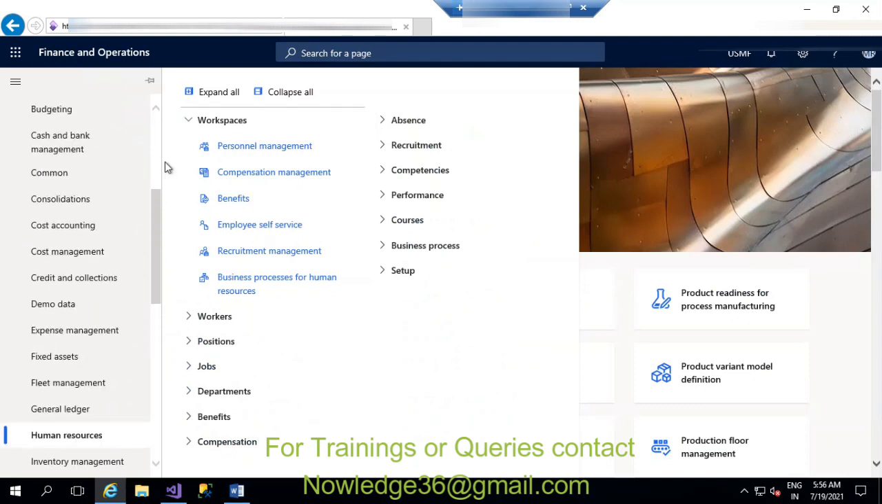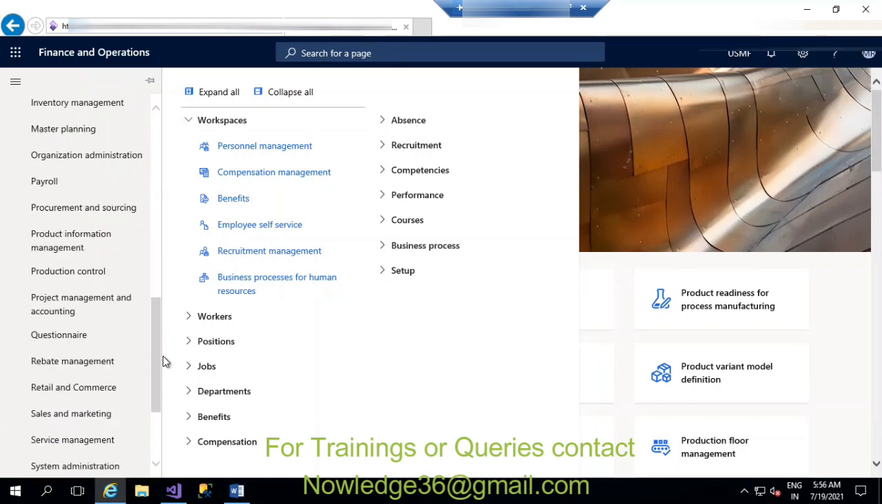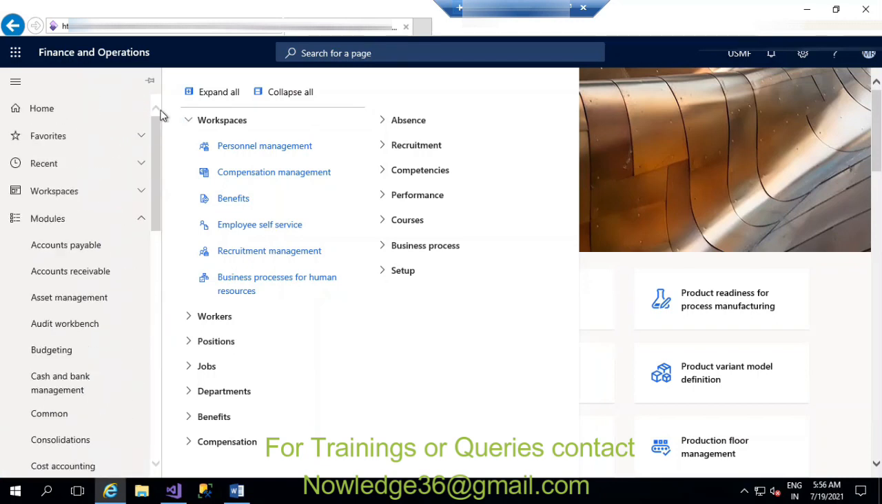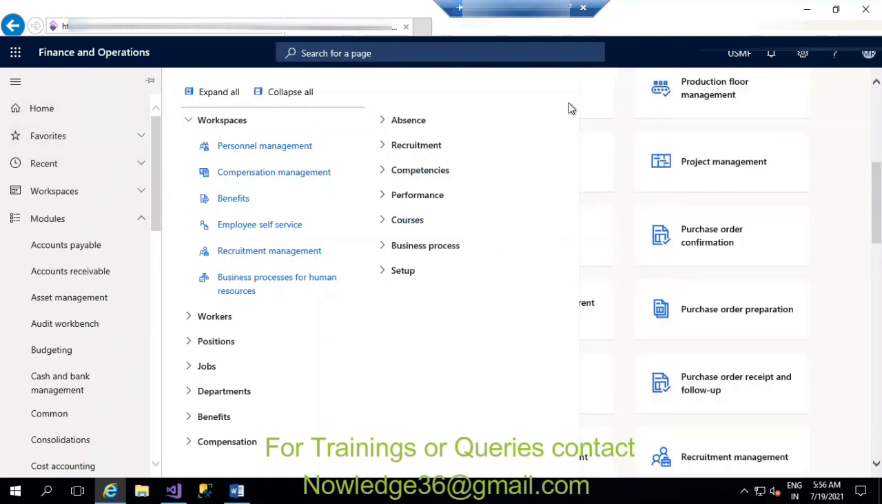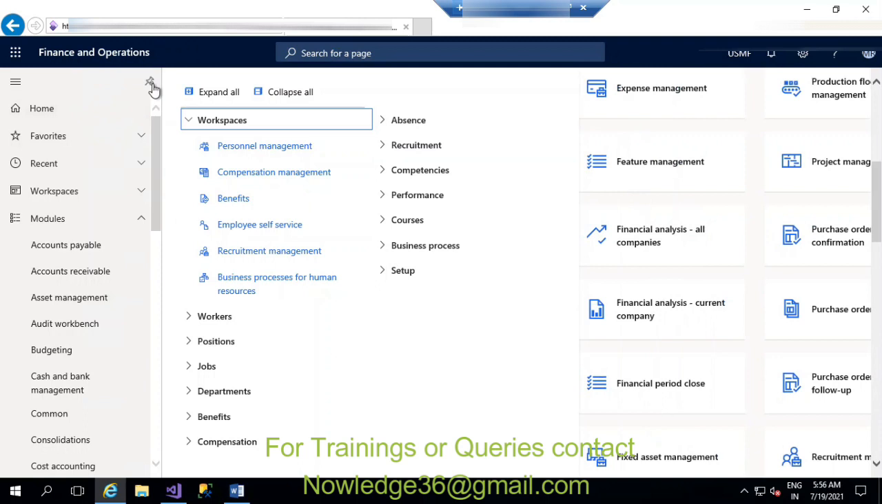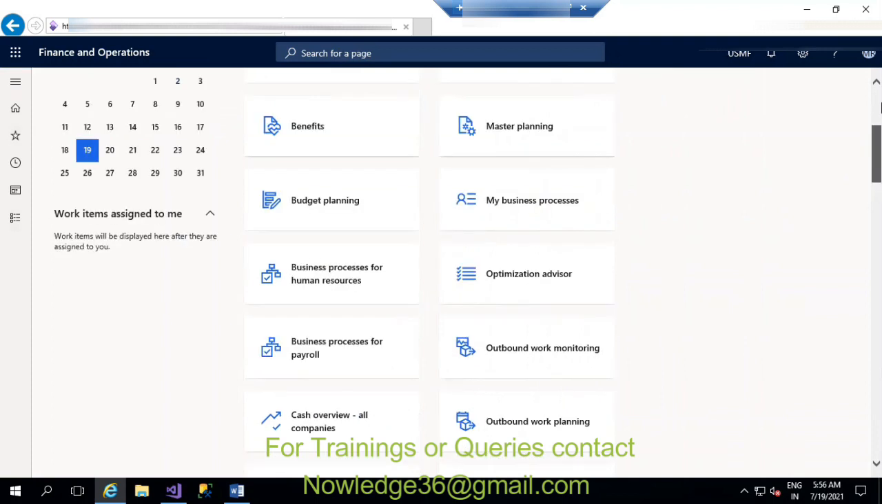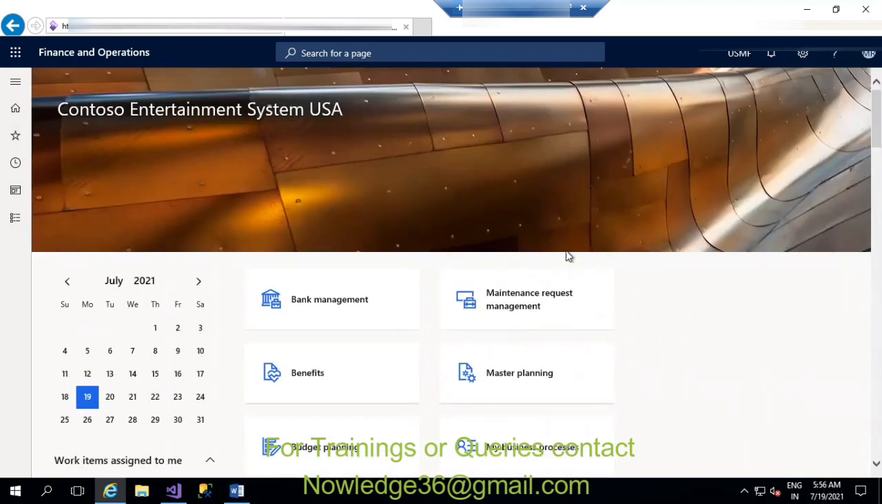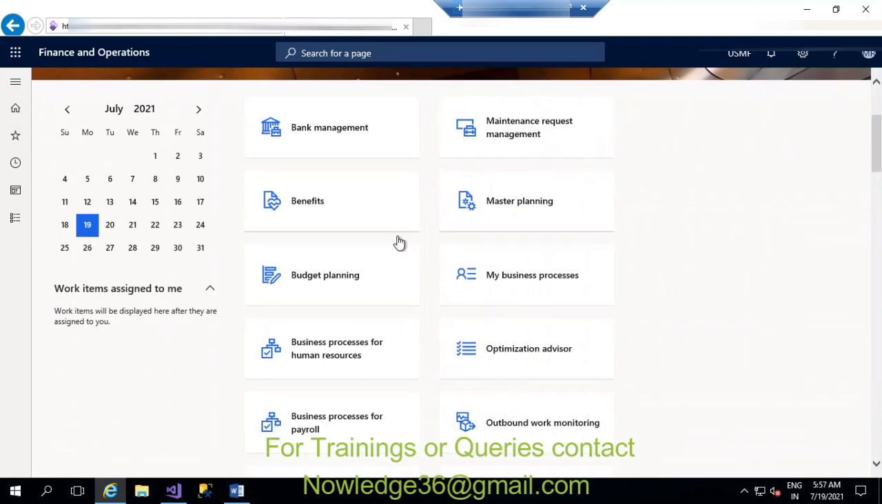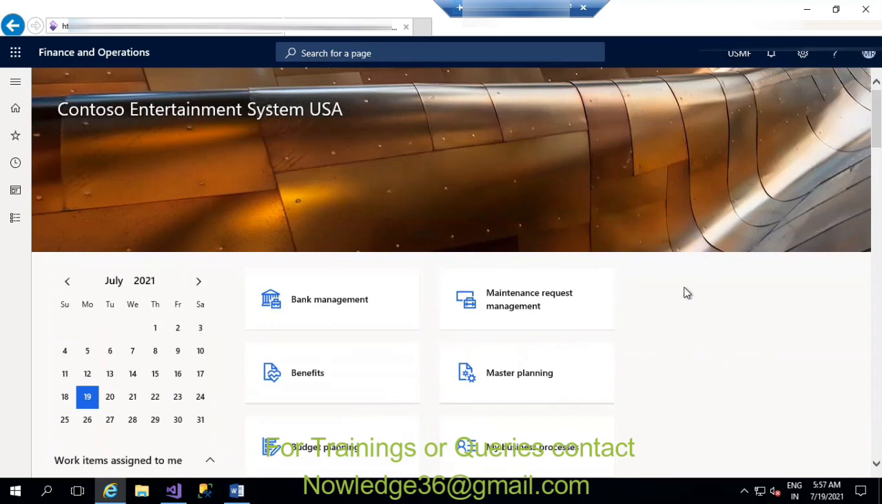These are all the modules available here in the client. If you close this for now, I'll unpin this. And these are all the workspaces that you can see. We can create a custom workspace also. You can create your own workspace and pin it here to directly navigate to that particular module. You can create workspaces as well.